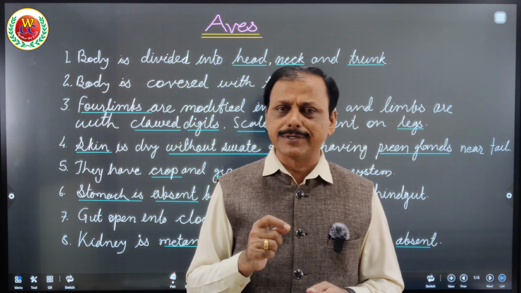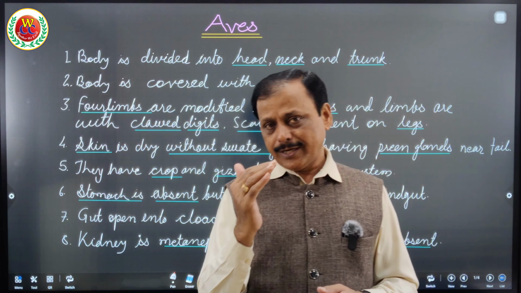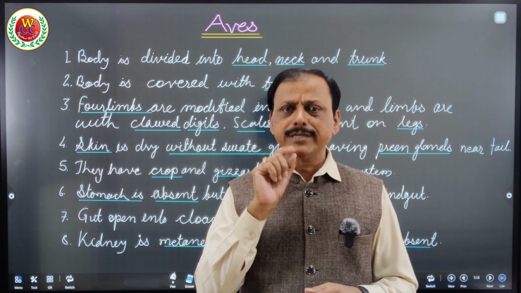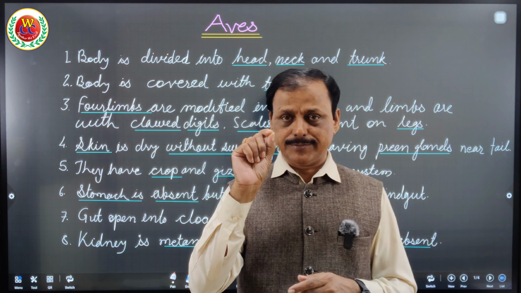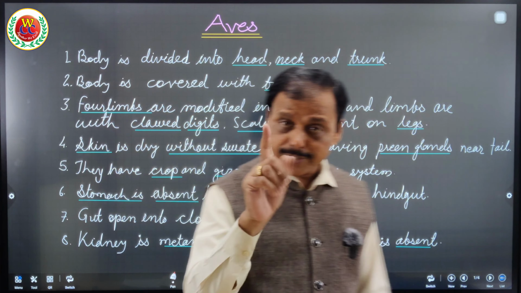But especially in birds, near the tail at the last posterior end of the body, all around the anus or reproductive organ, they have preen glands, which is very important. So I have written here preen gland. Please remember it for the NEET.